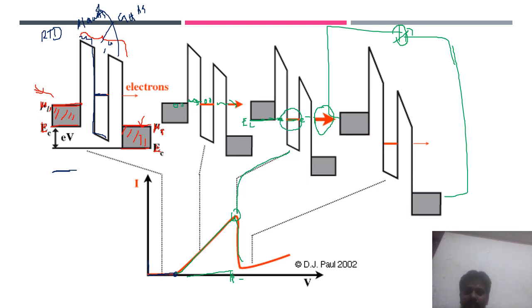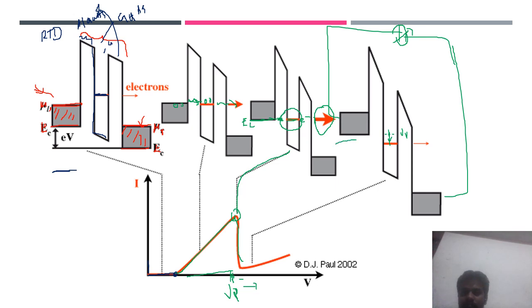You can call this voltage VP, the peak voltage. This level is matching with the EC, but beyond this VP, the peak voltage, if you keep increasing the voltage, what would happen? This level is going down. Previously it was here when the voltage was VP. Beyond this VP, the level is going down.